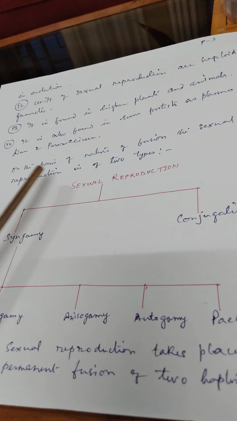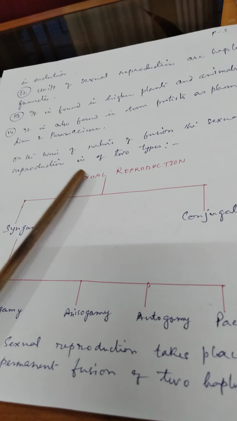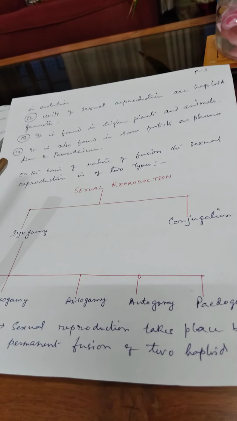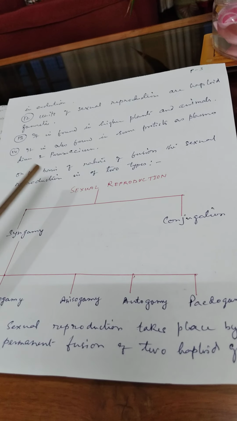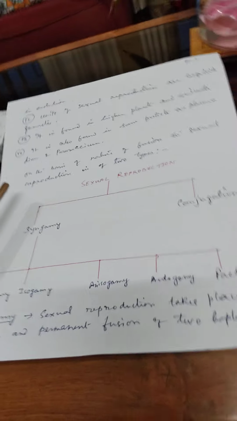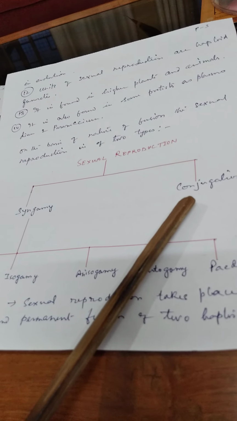On the basis of nature of fusion, that means how gametes are fused with one another, sexual reproduction can be categorized into two types. Number one is syngamy, number two is conjugation.